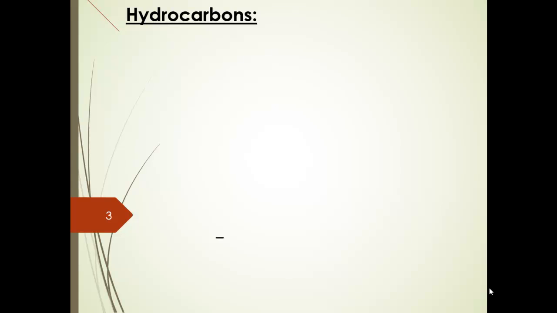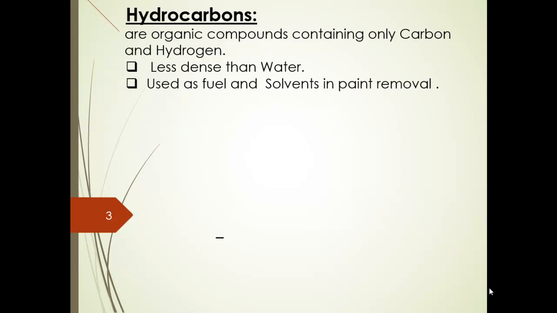Today in this section we will talk about a class of organic compounds called hydrocarbons. Hydrocarbons are organic compounds composed only of hydrogen and carbon. From its name, hydrocarbon, hydro from hydrogen and carbon, it consists only of hydrogen and carbon atoms. Hydrocarbons are less dense than water and are used as fuel and as solvents in paint removal.